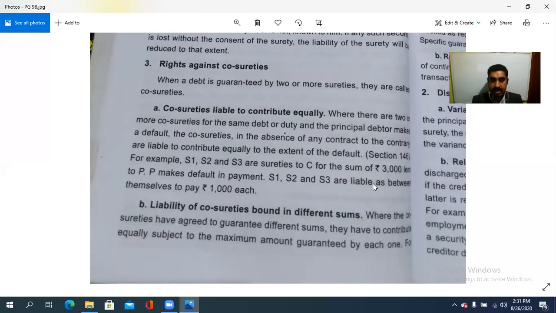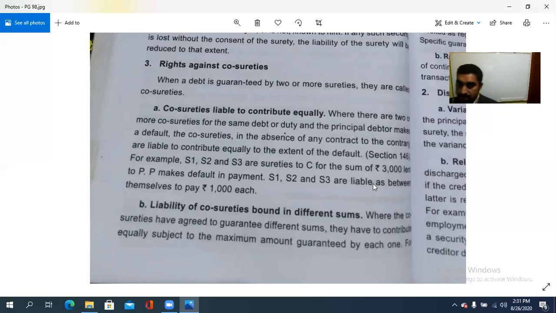debt or duty, and the principal debtor makes a default, on behalf of P in our example, S1, S2 and S3, who were supposed to pay P's 3,000 to C, need to pay 1,000 each to C, due to the default made by P. Yes. So P makes a default, and therefore S1, S2 and S3 are liable as between themselves to pay 1,000 each. So the co-sureties are liable to contribute equally.